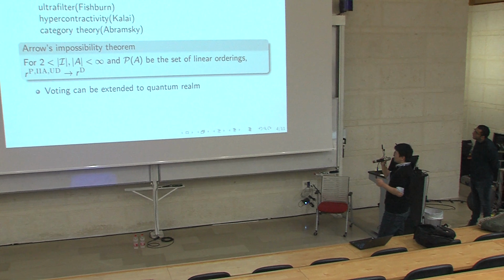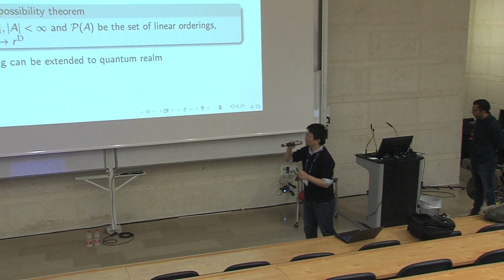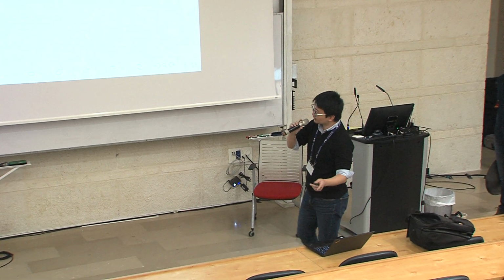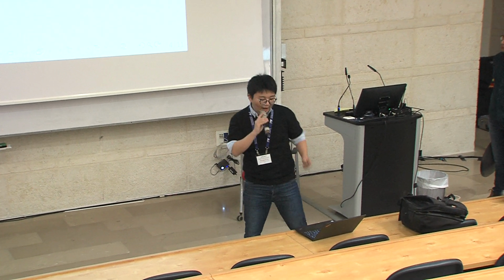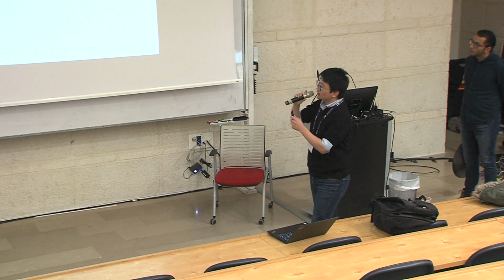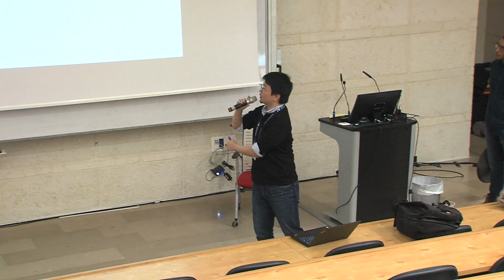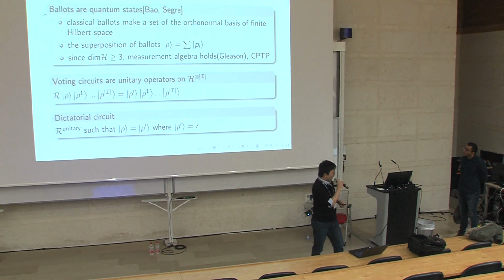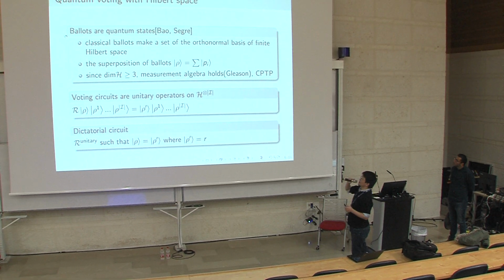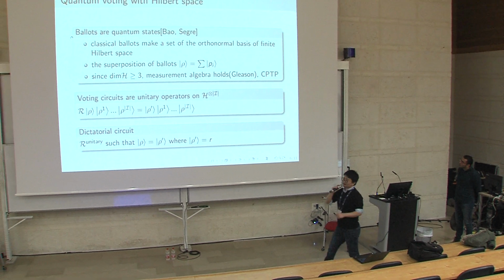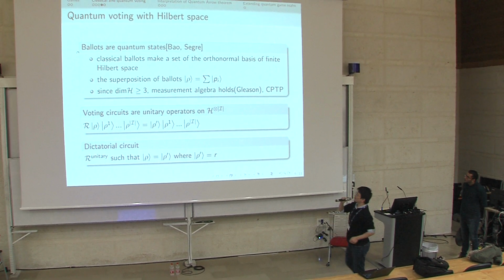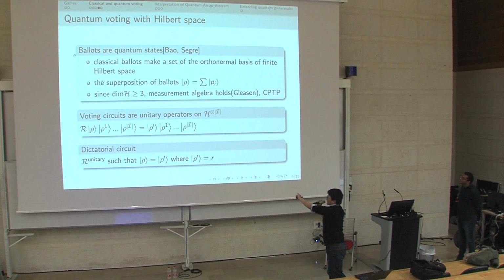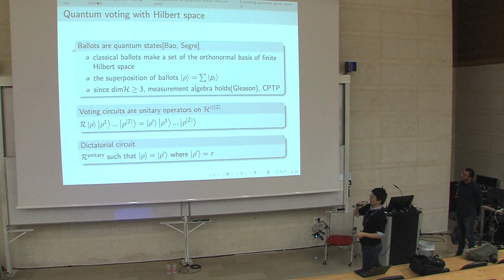But the structure of Arrow's impossibility theorem is that you assume several conditions. There always exists a dictator. So I'm going to present a quantum proof using quantum information theory. So these are the conditions. So how to do it? I embed the voting into the Hilbert space. Then the superposition is the quantum thing. So then the important thing is that the dictator becomes the perfect cloning machine.